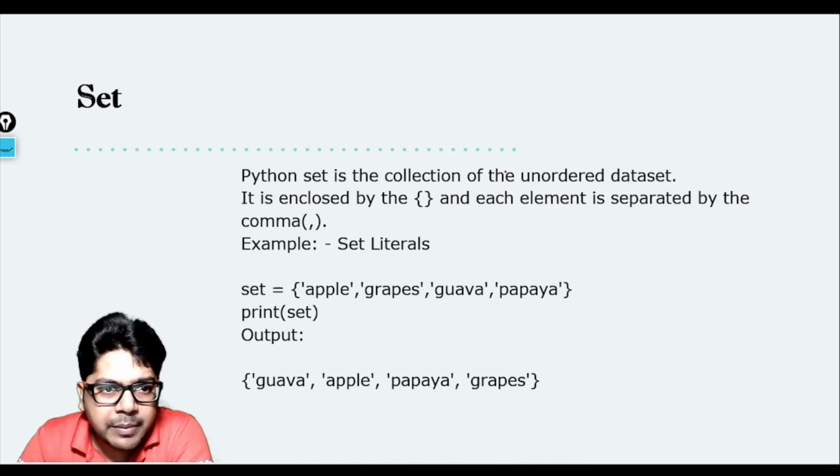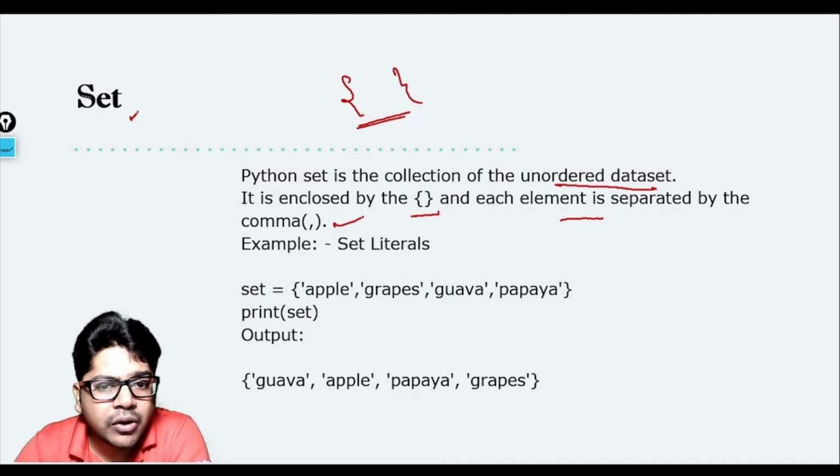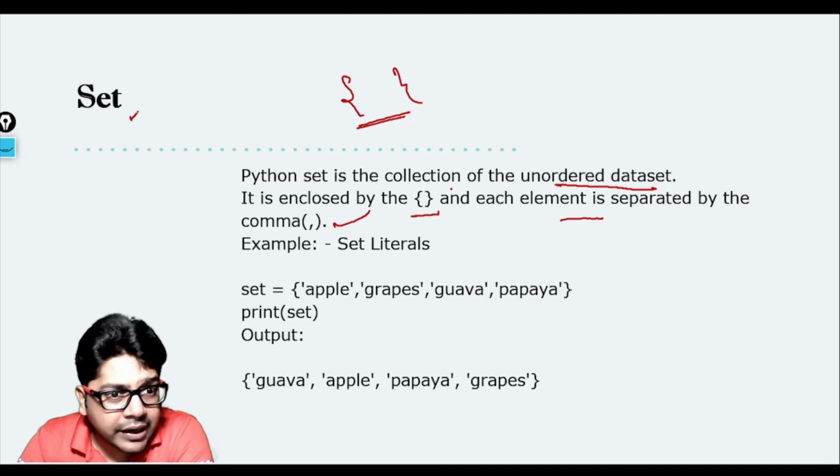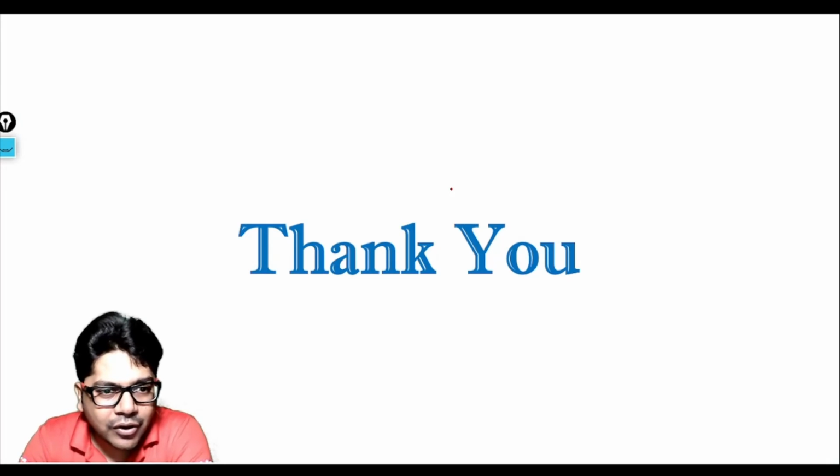Coming back to set, the last one. Set is also in curly brackets. The similarity with dictionary is that both use curly brackets, but the difference is that in a set you do not have a key and value. Set is an unordered data set, unordered meaning there is no specific order. It is enclosed by curly brackets, and each element is separated by a comma. We have already discussed that, and anyway we are going to discuss it again, so I'm not spending a lot of time covering these topics. Okay, so that's all in this video. Thank you so much. We'll meet in the next video.